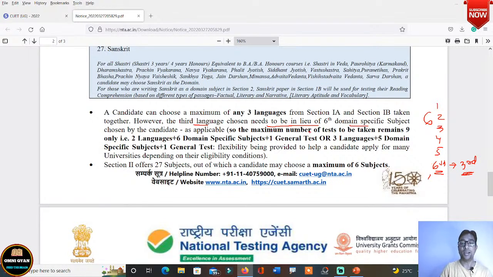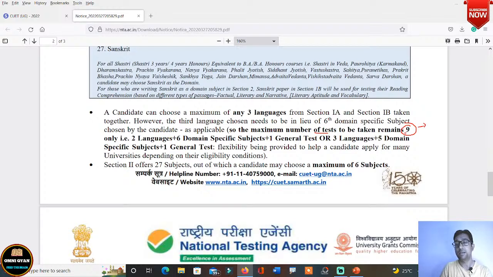तो यहाँ पे maximum number of tests to be taken remains 9. So only 2 languages plus 6 domain specific subjects plus 1 general test or 3 languages plus 5 domain specific subjects plus 1 general test. Now let me tell you that there the maximum number of tests will be 9 only. ठीक है, the maximum number of tests will be 9 only. So look at the combination given here. आप अगर आप, क्योंकि 9 से ऊपर नहीं हो सकता, 9 के नीचे हो सकता है बट 9 के ऊपर नहीं हो सकता. This is the maximum number of tests that you can appear for.